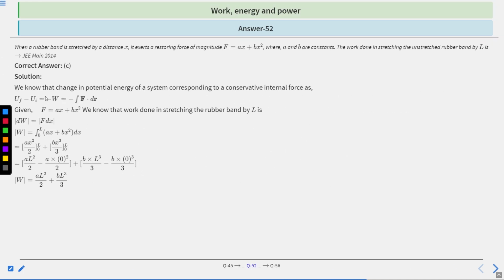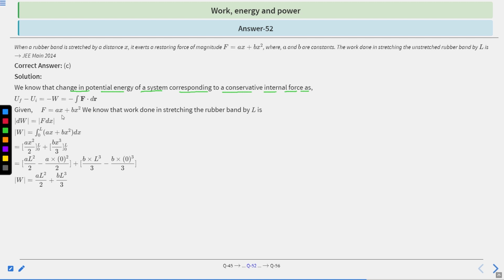So we know that the change in potential energy of a system corresponding to a conservative internal force is U final minus U initial is equal to minus W is equal to minus integration F dot dr, where U final is the final potential energy and U initial is the initial potential energy. Clear?